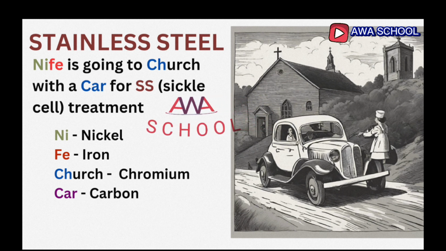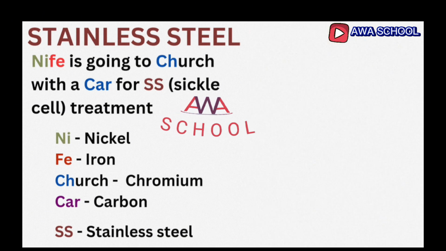Exactly. So for stainless steel, we have 4 components. And what are they? Nefe, church, car, and sickle cell. So nickel, iron, chromium, and carbon. Exactly. Now, on to the next.